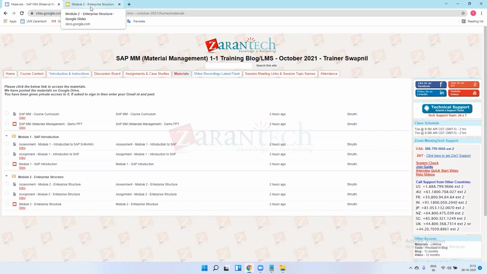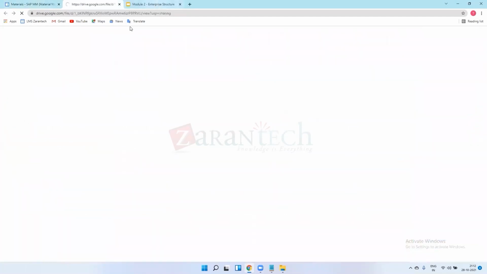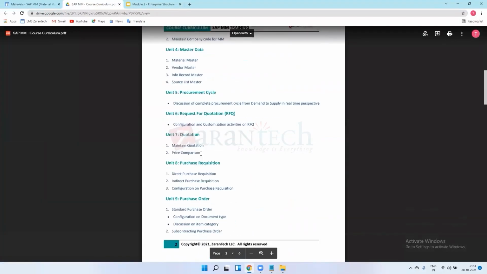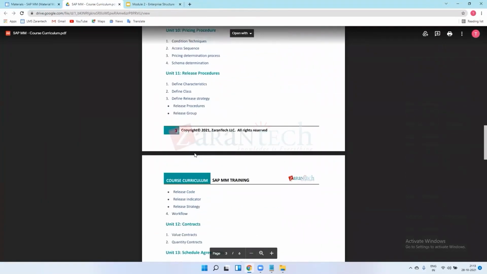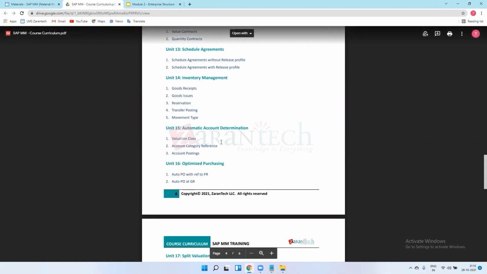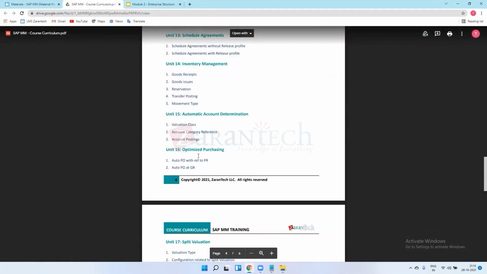How to integrate the MM module with FI as an SAP functional consultant, I will show you in a separate screen. Only for integration do we have to know this as an MM consultant. We have one chapter, automatic account determination, where we integrate our MM to FI. So there is a separate chapter.